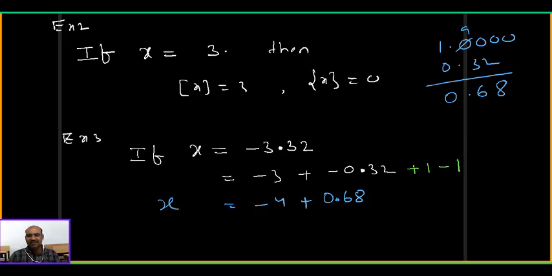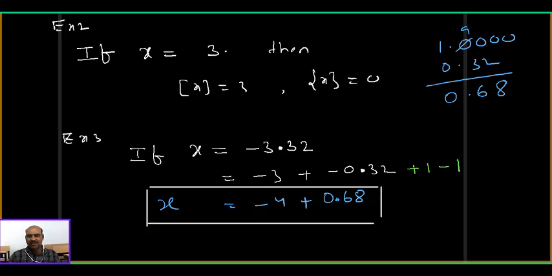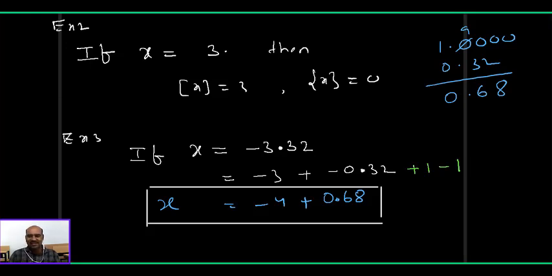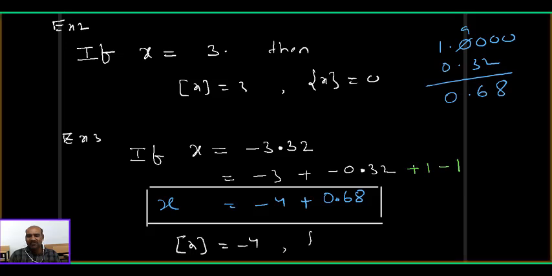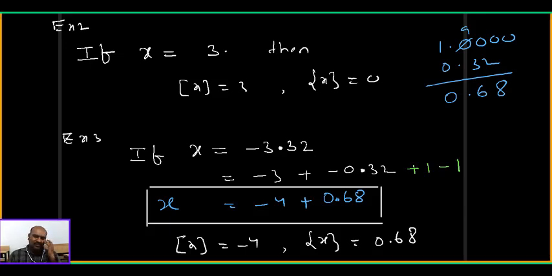Now my x is equal to minus 4 plus 0.68. Now I can say step x equal to minus 4, and the fractional part of x equal to 0.68. Very important concept. I hope you understood this.